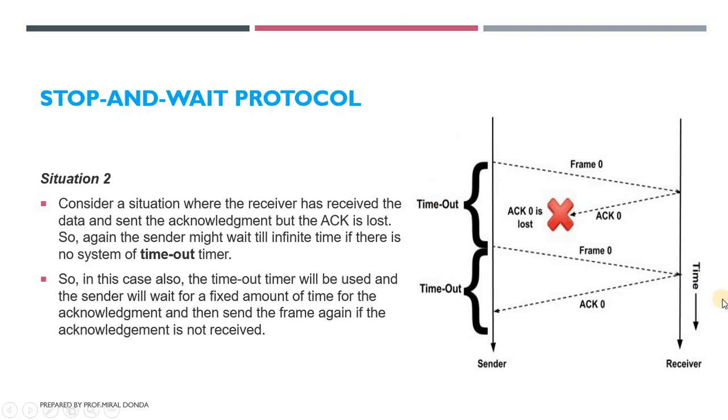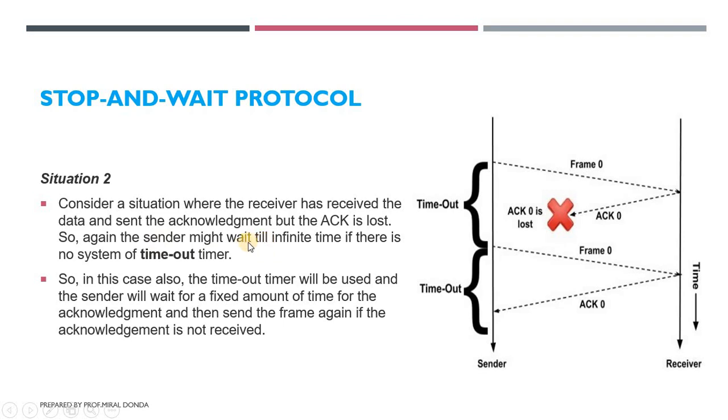Next is the case where the sender sends a data packet to the receiver, and the receiver also sends an acknowledgement to the sender, but in between the acknowledgement is lost. The sender sends the data packet and waits for the acknowledgement, and the receiver knows it sent the acknowledgement. So consider the situation where the receiver has received the data and sent the acknowledgement, but the acknowledgement is lost.